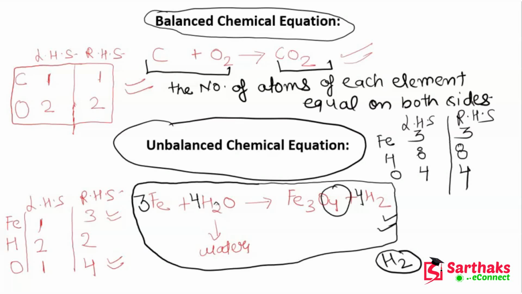So now you can see that on the reactant and the product side, each element has an equal number. Fe is 3 on LHS and on RHS it is also 3. Hydrogen is 8 on LHS and on RHS it is also 8. On LHS oxygen is 4 and RHS is also 4. So that's why this equation is an example of a balanced chemical equation.